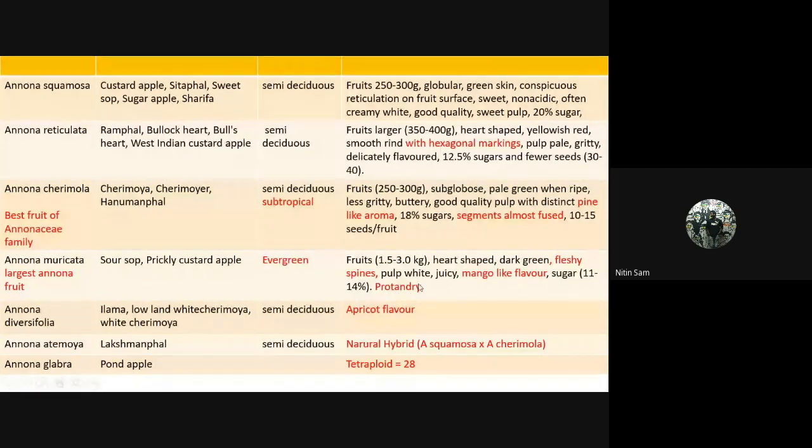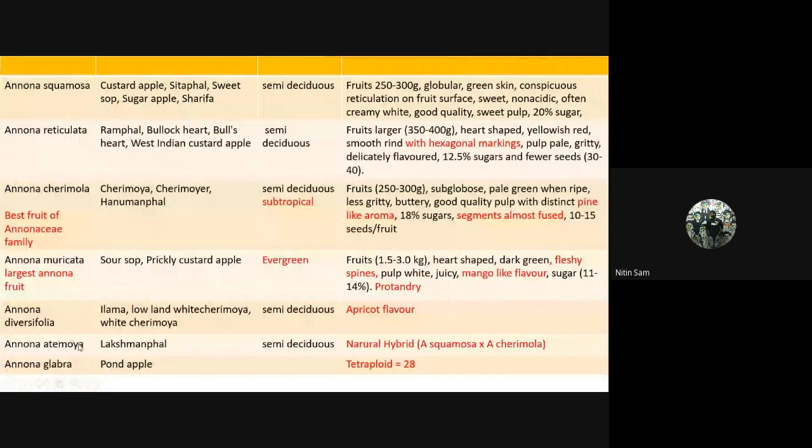And as I already mentioned, it is protandrous. It is completely different from the Annona family because it is evergreen, whereas all the others are semi-deciduous, and the rest are protogynous, whereas Annona muricata is protandrous. Coming to Annona diversifolia, Ilama, it is also known as Ilama, and it has an apricot flavor.